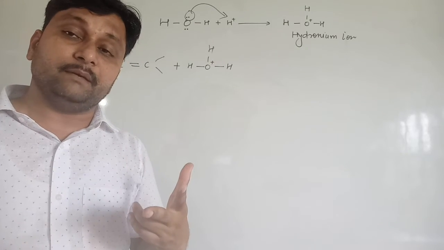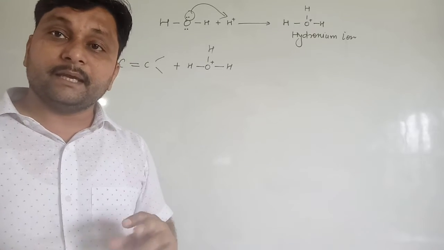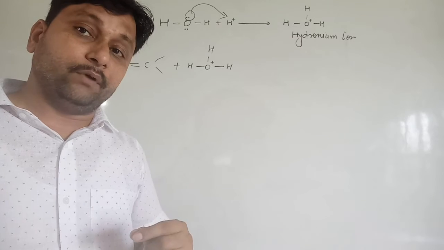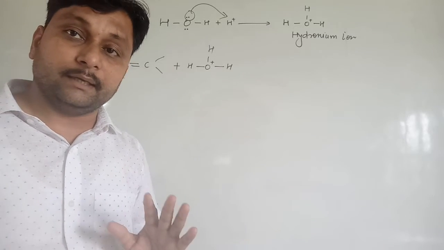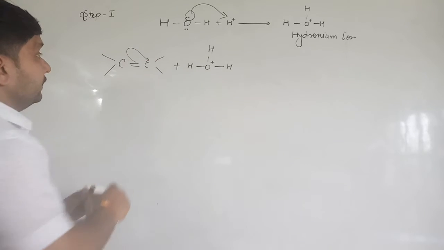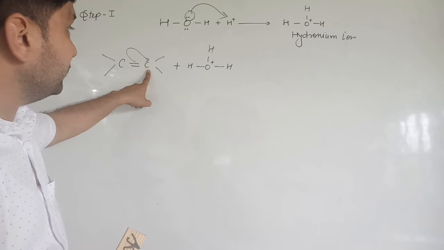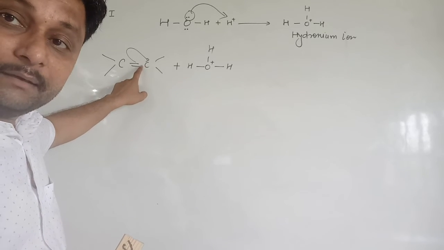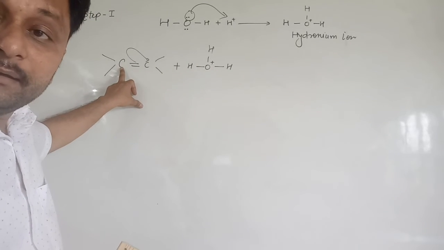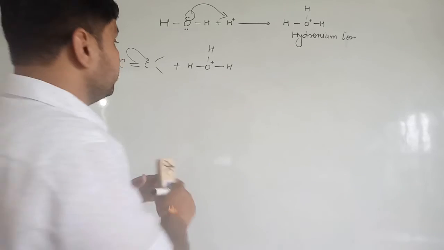If there are two possibilities between primary and secondary, it will form secondary carbocation. If there are two possibilities between secondary and tertiary, it will form tertiary carbocation. Clear? So suppose this double bonded electron goes on that carbon atom, so this negative carbon attacks this hydrogen ion, and the remaining carbon represents a positive charge, known as carbocation.